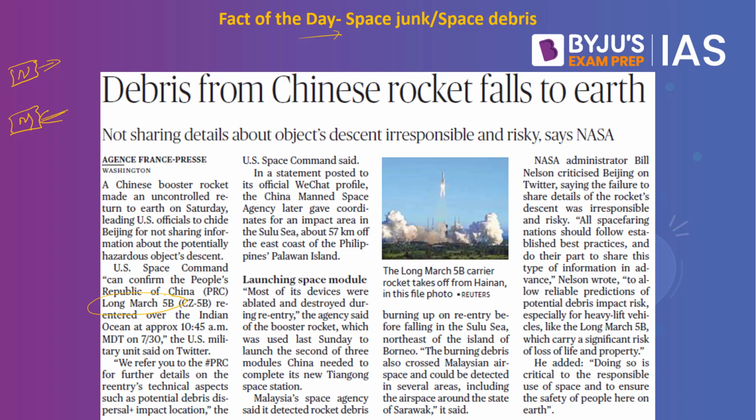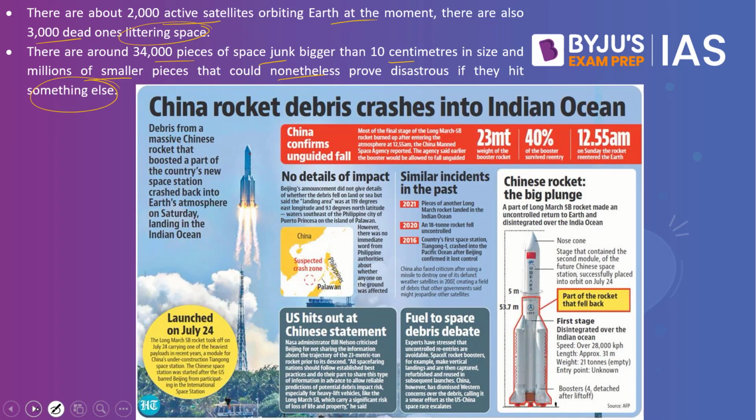That is why we are discussing the space junk. Also remember, this article makes a mention of uncontrolled return. What is this uncontrolled return? When we speak about rockets, what we have is the first stage or the core sector. The first stage is made up of heavy pieces that usually do not reach the orbit after liftoff, but fall back safely along a precisely projected trajectory.